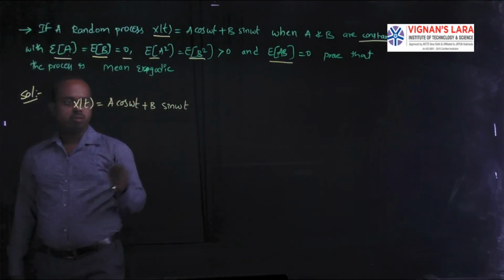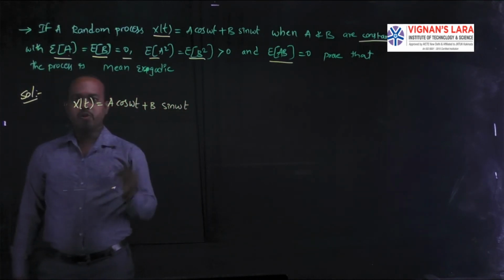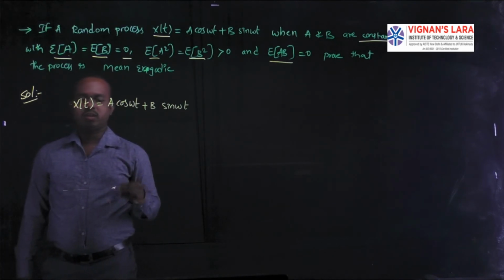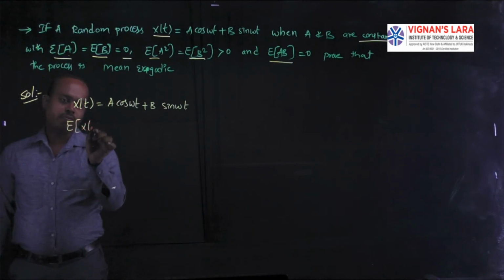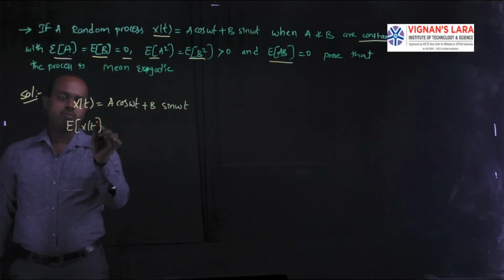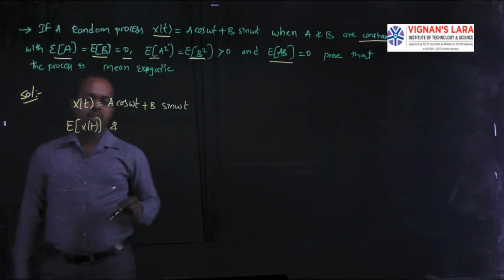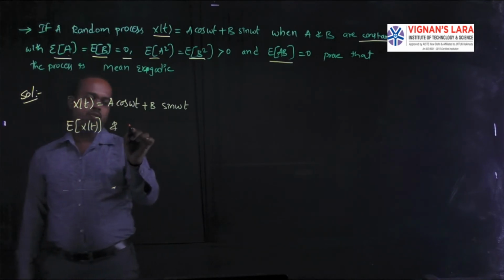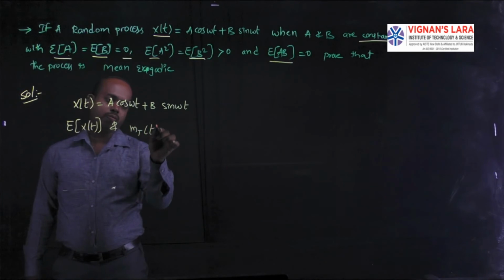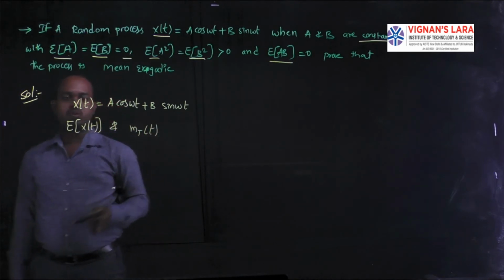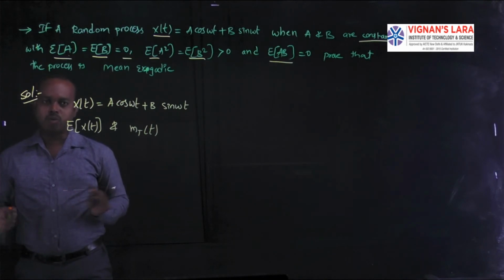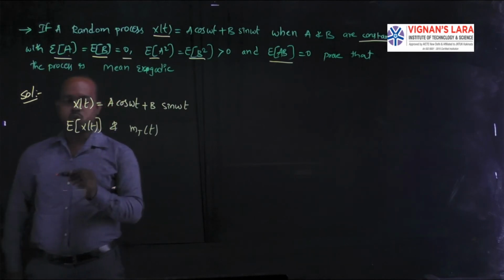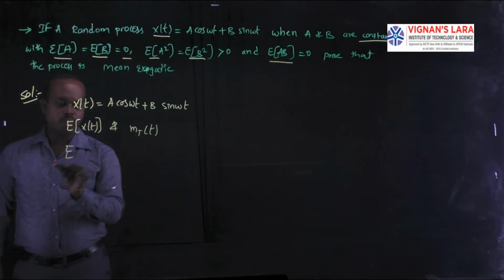On this random process, I have to check the normal average, that is expectation of X of t, and the time average mean value, which is m suffix t of t. If both are equal, the process is mean ergodic.